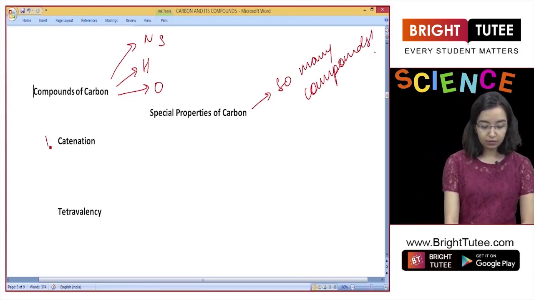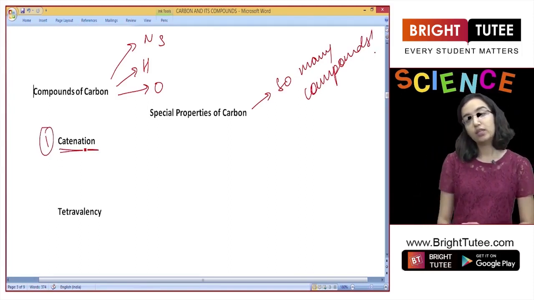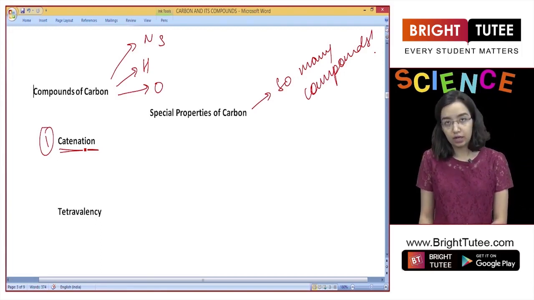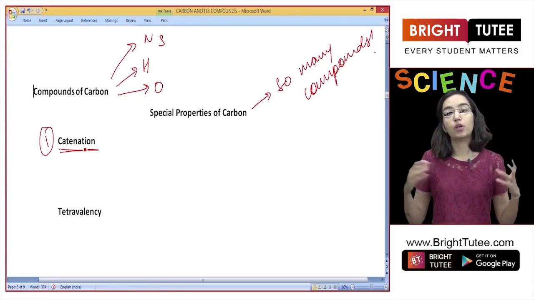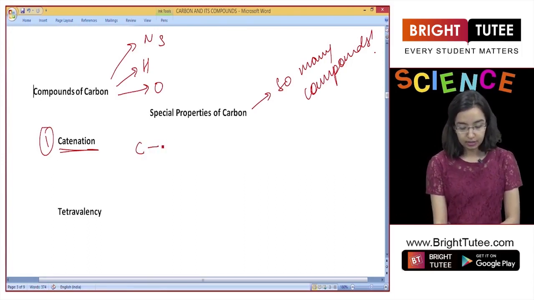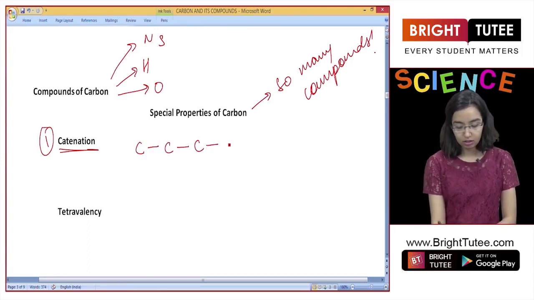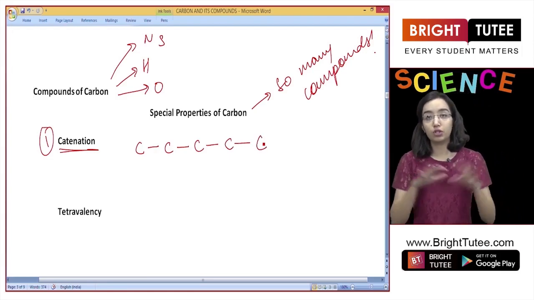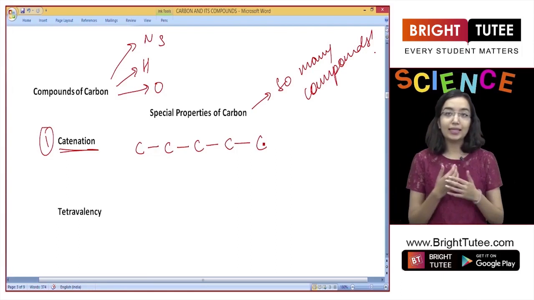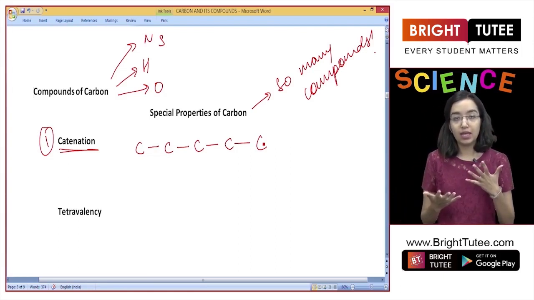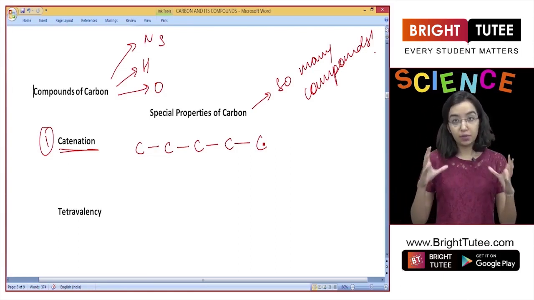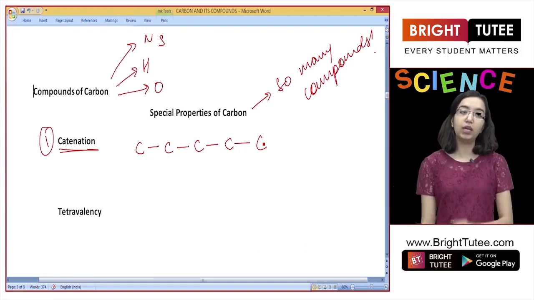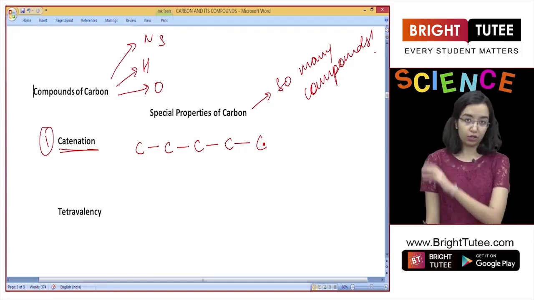The reason for that is, the first is catenation. Catenation is the property by which an atom combines with different atoms of its kind and forms long chains like this. So carbon can go on combining and form a very long chain with its own atoms, and this is not present in all other elements. That is majorly because of the big size, elements cannot hold such long chains, but carbon has this property with which it can hold a very, very long chain effectively.